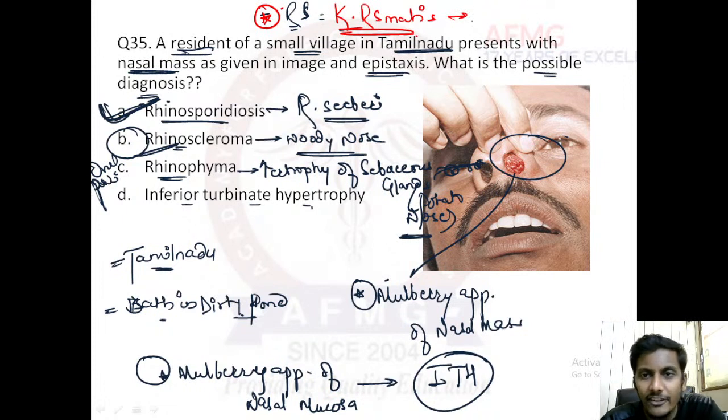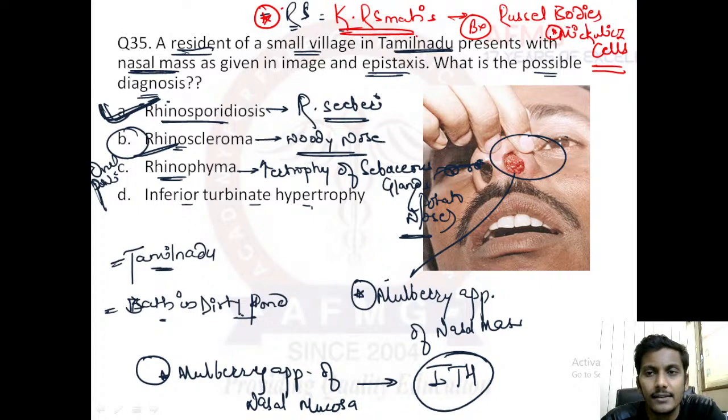And if we take a biopsy of that rhinoscleroma nose, we will find two important features: Russell bodies and Mikulicz cells. Mikulicz cells are vacuolated, whitish cells, and Russell bodies are basophilic, blue colored bodies. So rhinoscleroma is important.